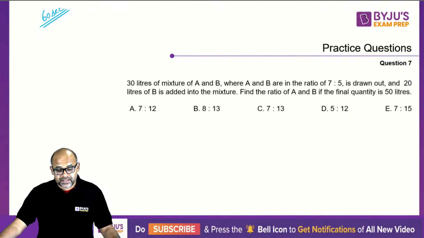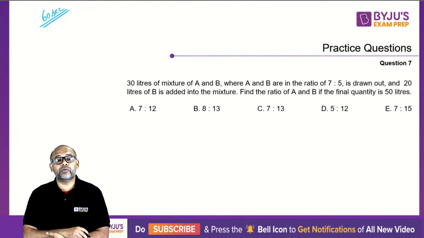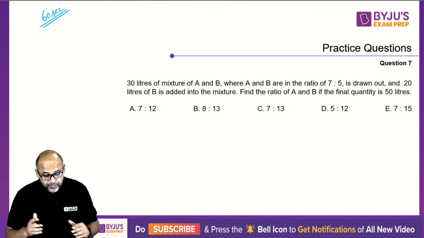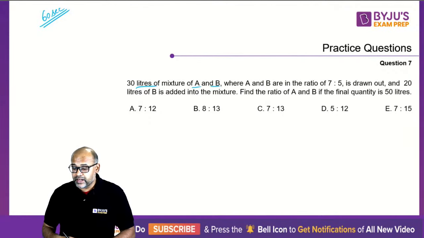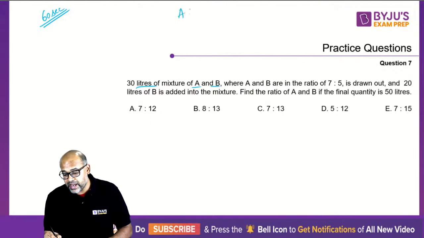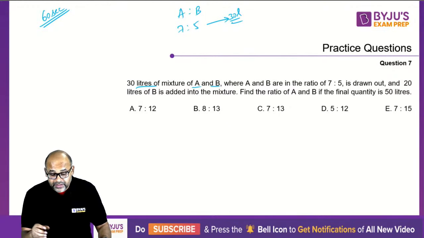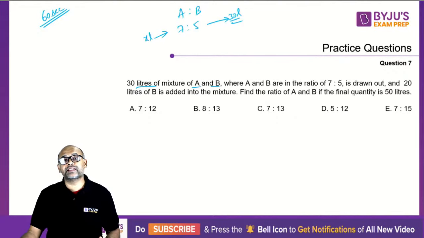Alright, 60 seconds is up and I've got no correct answer. So let's see what is the idea here. How do we go about solving this? Now, 30 liters of mixture of A and B are taken. So you have A and B, the ratio is 7:5. And initially you had, sorry, this is not 30 liters, so X liters. Let's say initially it is X liters.